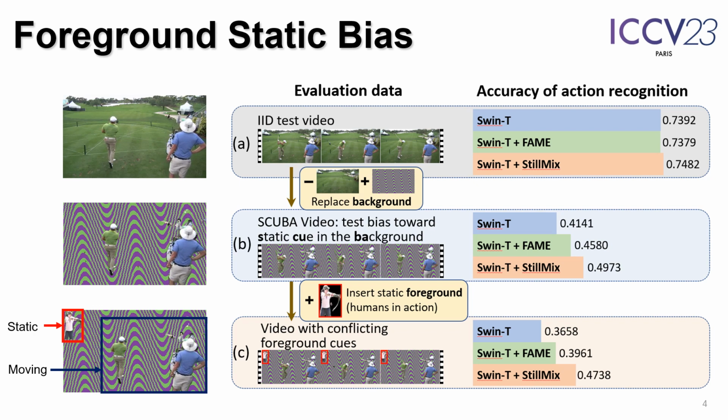Our evaluation showed that vanilla action recognition methods and background bias mitigation techniques could not mitigate foreground bias, showing the existence of foreground static bias.